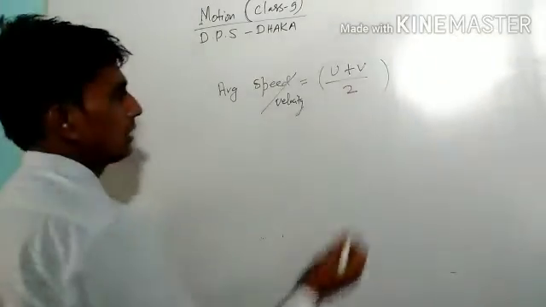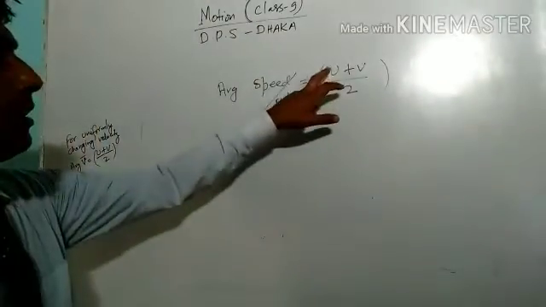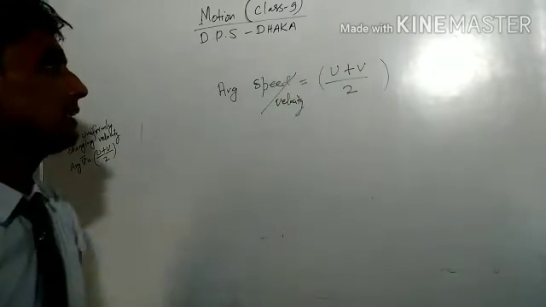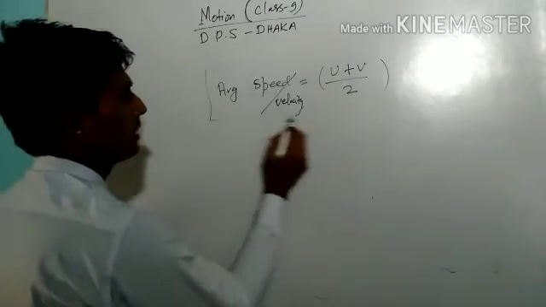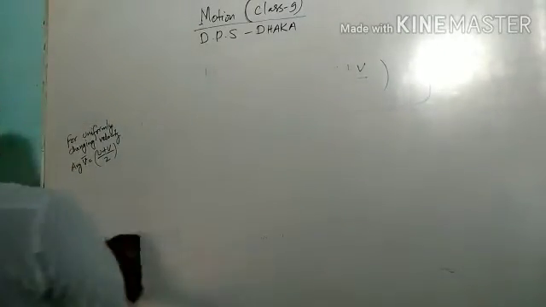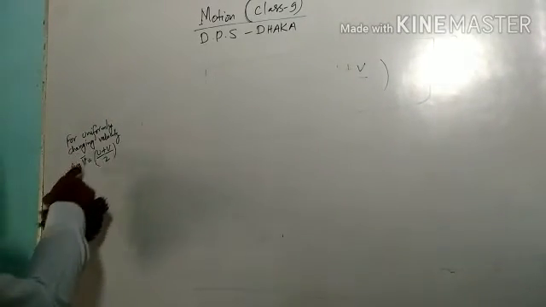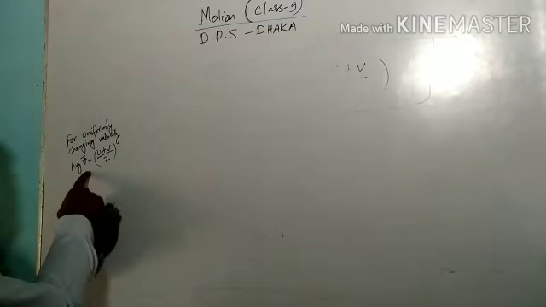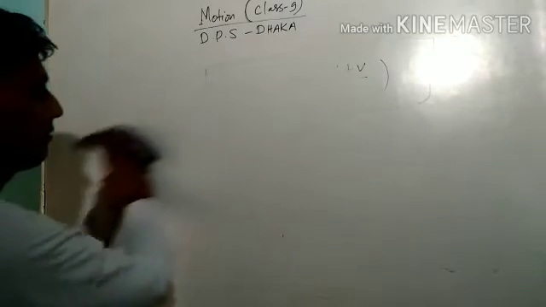If the object is changing its speed uniformly with some acceleration, this will be the formula for average speed. Now we will do some questions based on this. For uniformly changing velocity, average velocity is equal to u plus v by 2.